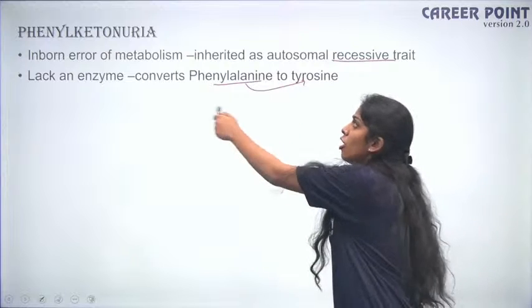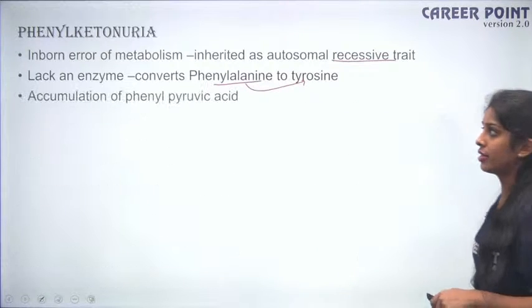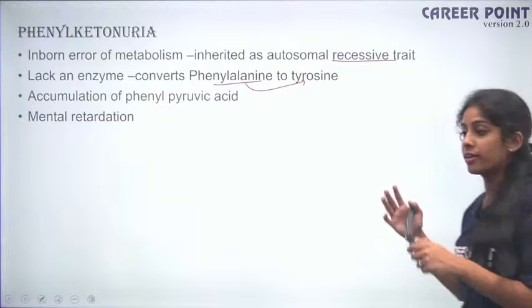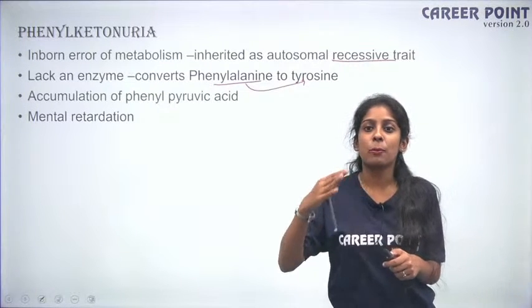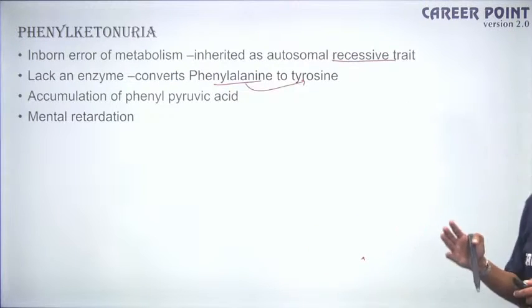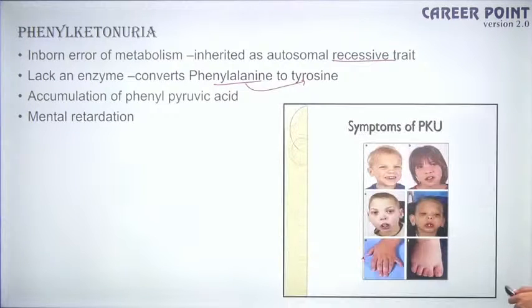So you will have a lot of accumulation of phenylalanine, right? So you will have accumulation in the form of phenylpyruvic acid. So that is bad. It will also get accumulated in various parts, so not letting proper functioning happen. For example, in severe cases when it is not detected, it will lead to mental retardation as well. Okay. So this is how people with phenylketonuria are diagnosed.